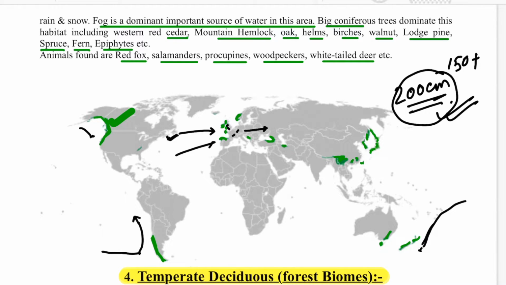So that is why side by side with the rainforest is your temperate deciduous forest. And if you go another far in the area, you will have grassland.